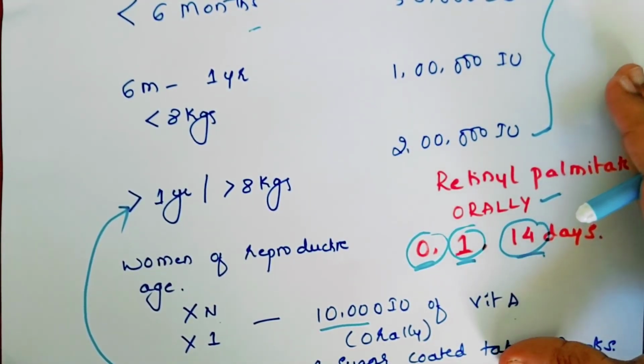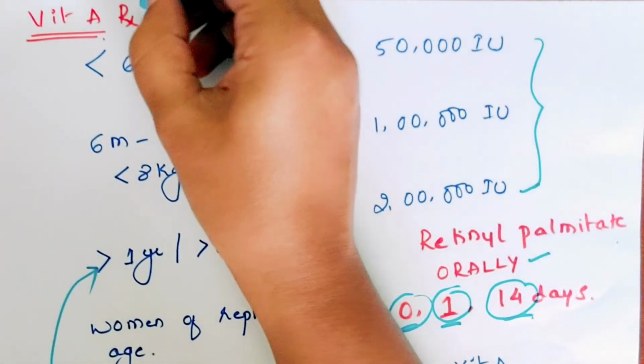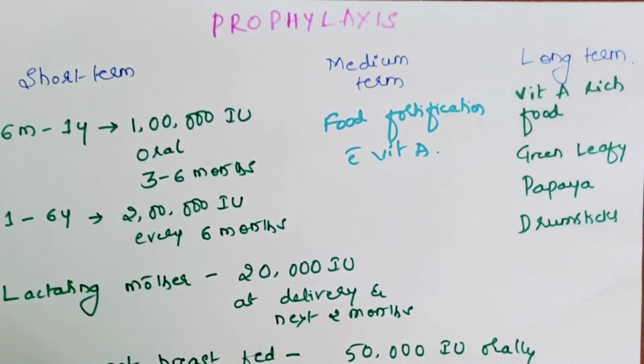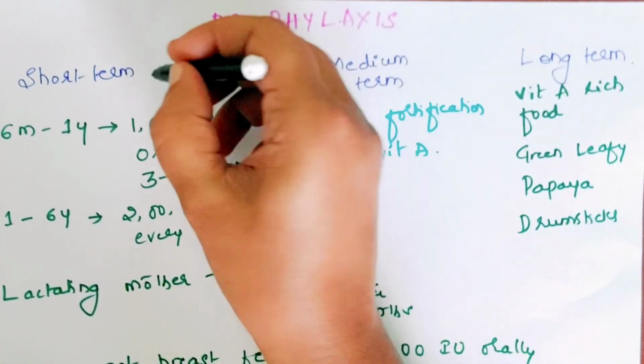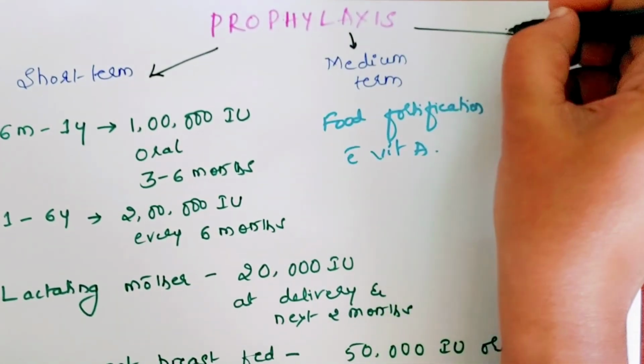This chart you should remember very much to write in the exams, that is vitamin A deficiency treatment. So remember, this is treatment, not the prophylaxis. For any disease, prophylaxis is always better than treatment. So how do you prevent this vitamin A deficiency? That is prophylaxis. We have short term management, medium term as well as the long term.